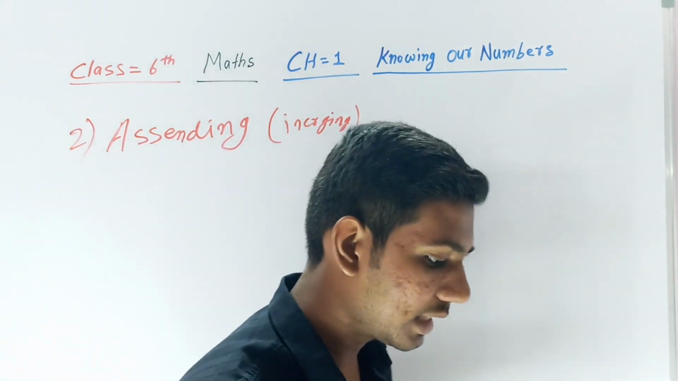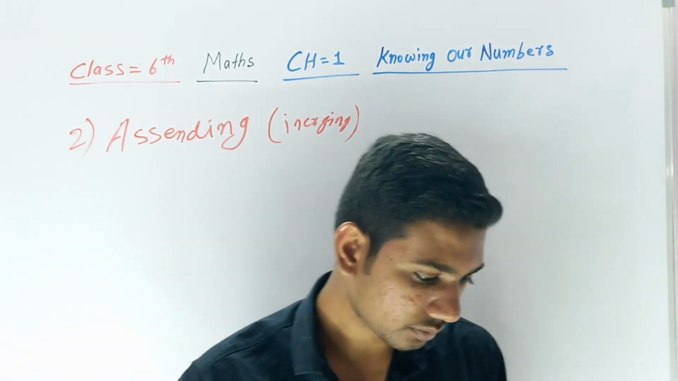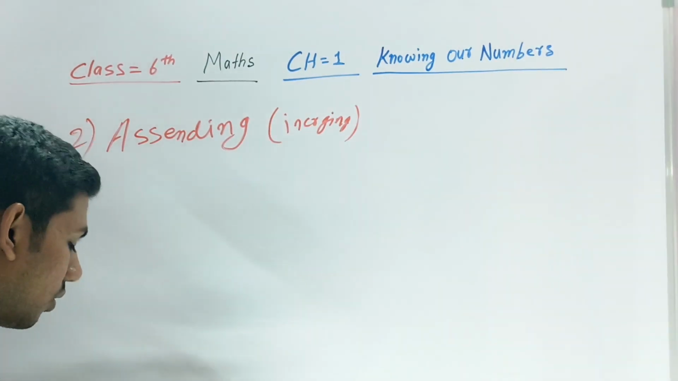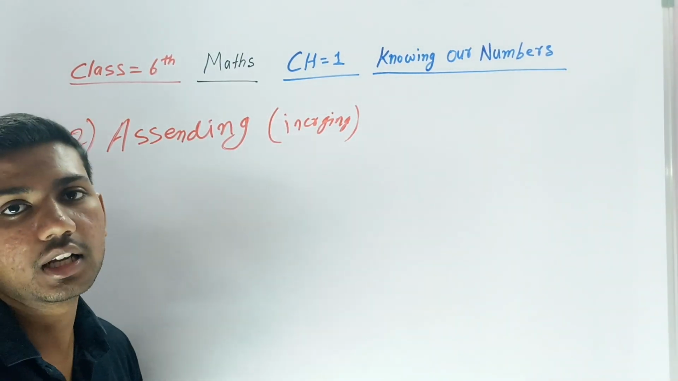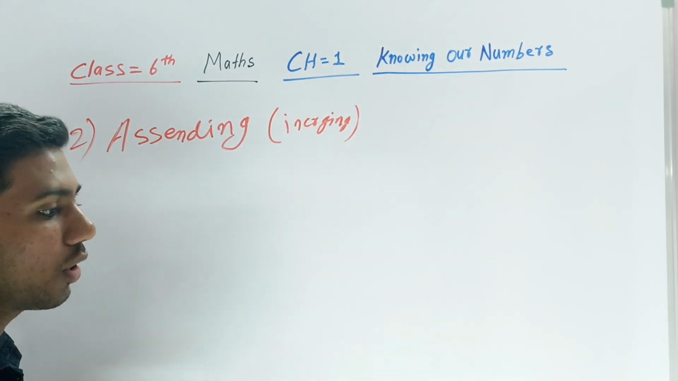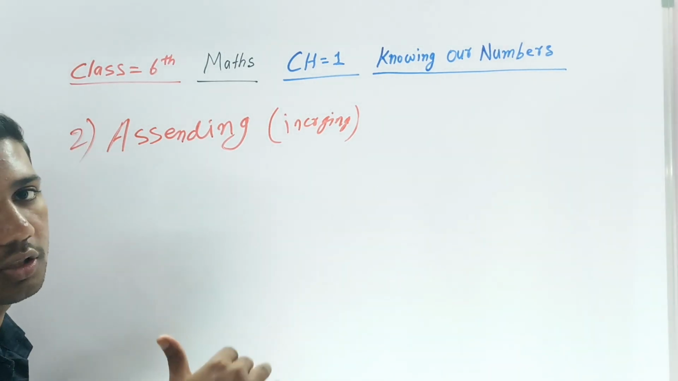Increasing. Okay. Ascending is also known as increasing. Alright, so what is an ascending number? First of all, you have to understand what ascending means. Ascending means when you are going from the bottom to the top.